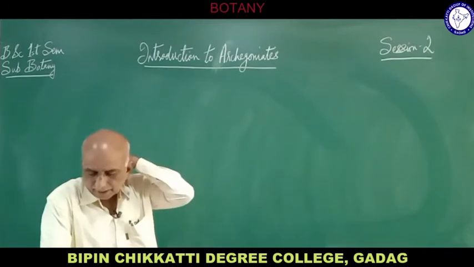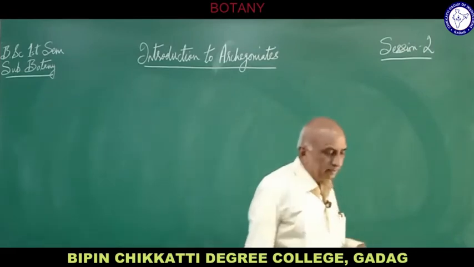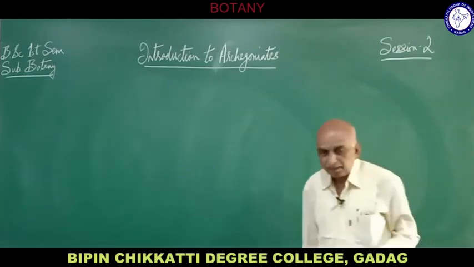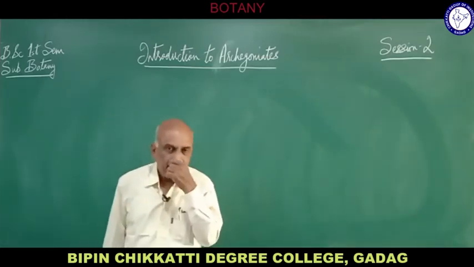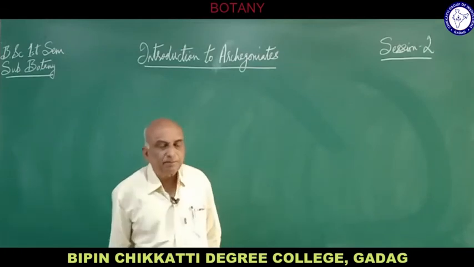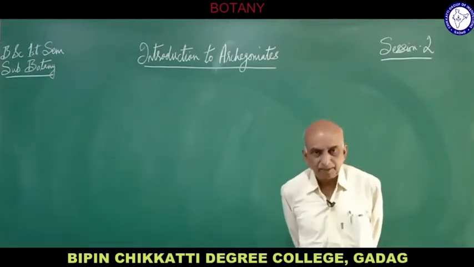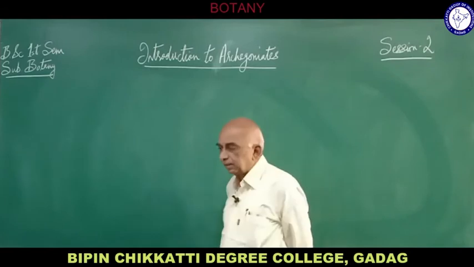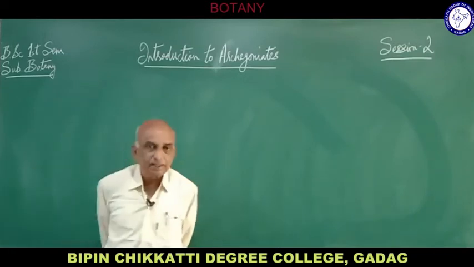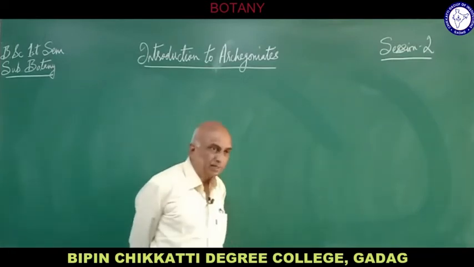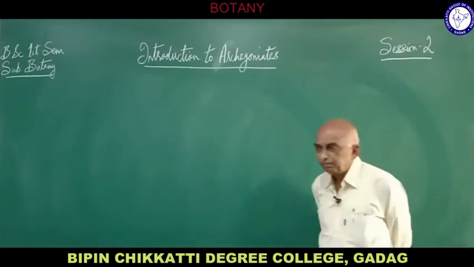But in anisogamous, there is an evolutionary step, a stage where there is a differentiation in the male and female gamete. Usually the male gamete is very small and the female gamete is large. We can differentiate which is male and which is female. In case of isogamous, it is not possible to differentiate by morphological appearance, but in anisogamous, it is easily differentiated by the size of the gametes.